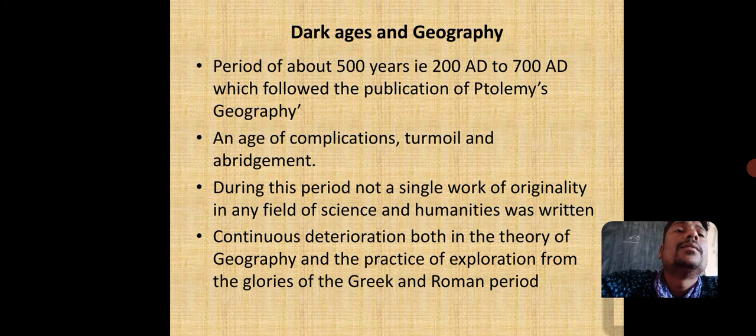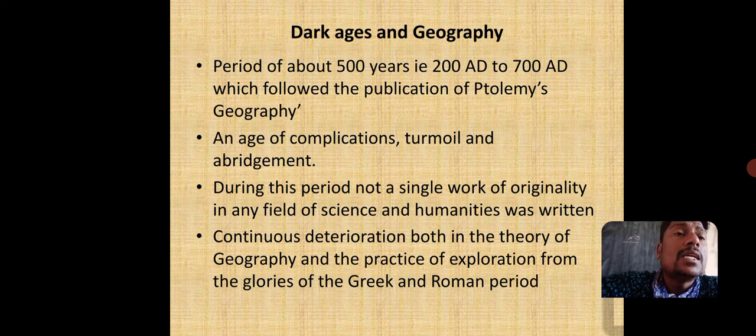with the Dark Ages and geography, the period was from 200 AD to 700 AD, which followed the publication of Ptolemy's geography. It was an age of complication, turmoil and abridgment, so there was a lot of confusion because of the church activity.